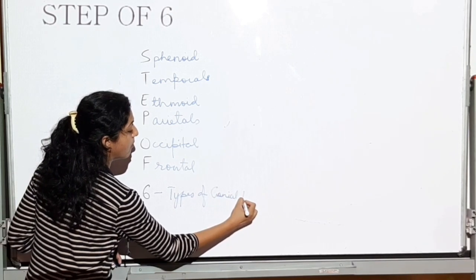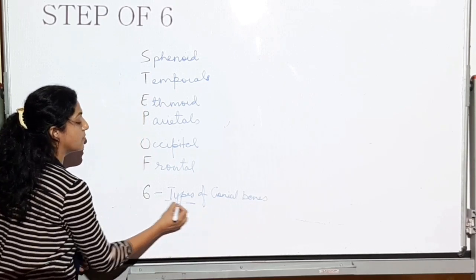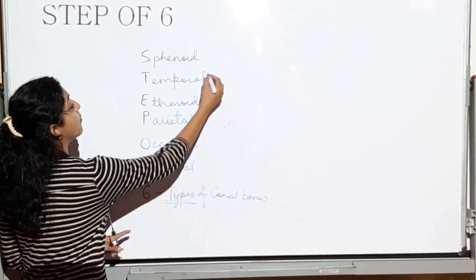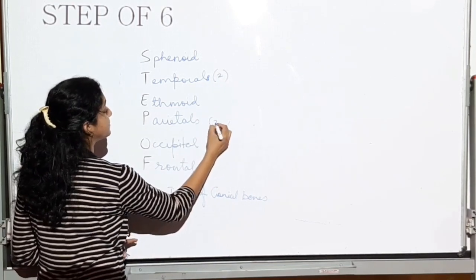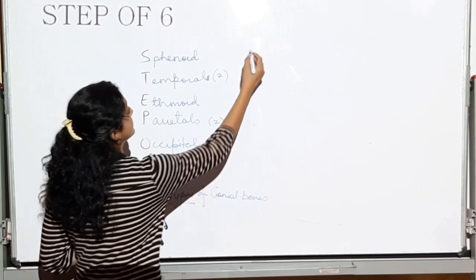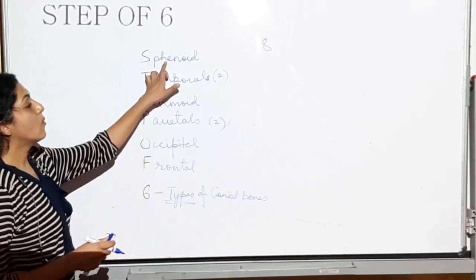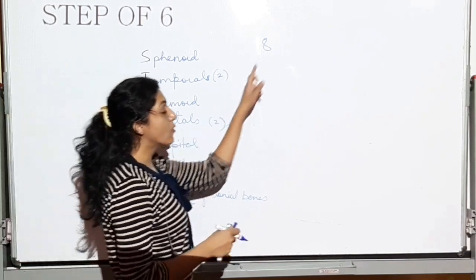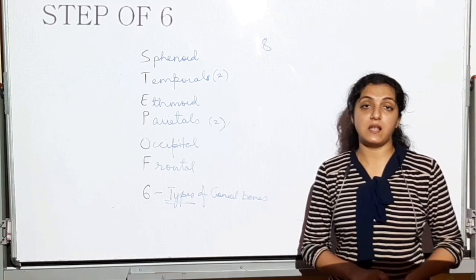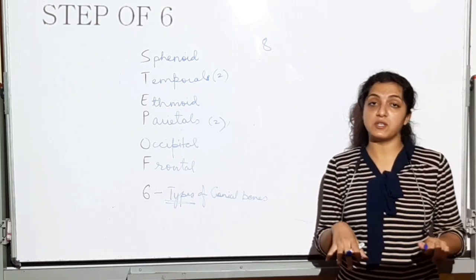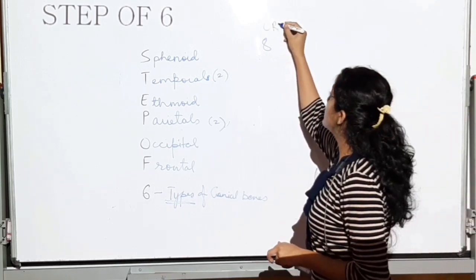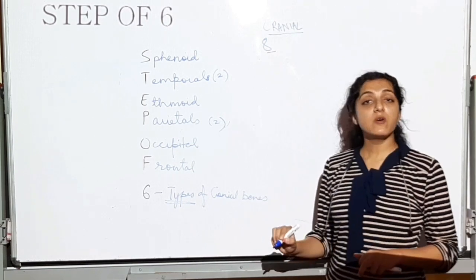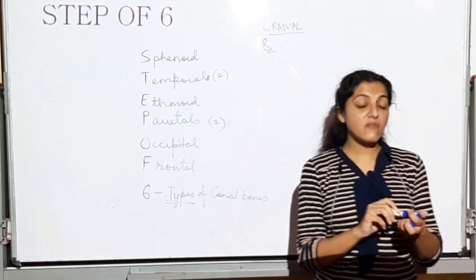And 6 is to remember there are 6 types of cranial bones. इस पे ध्यान दो. MCQ again. 6 types of cranial bones, but total bones are going to be 8. 1 and 2, 3, 4, 5, 6, 7, 8. So total bones of the cranium from the skull. Skull is divided into cranial and facial bones. So total cranium bones or cranial bones will be 8. I'm going to remember it by this step of 6.